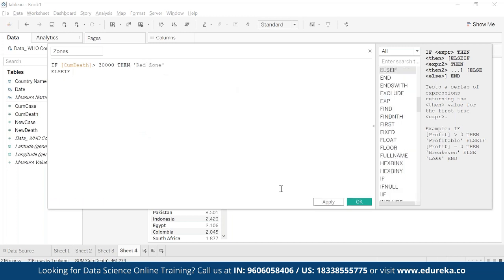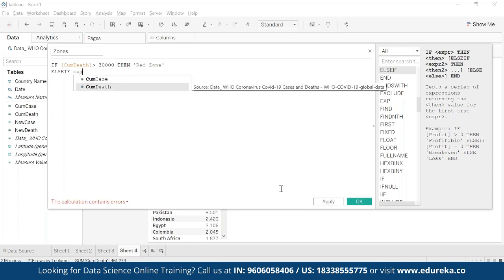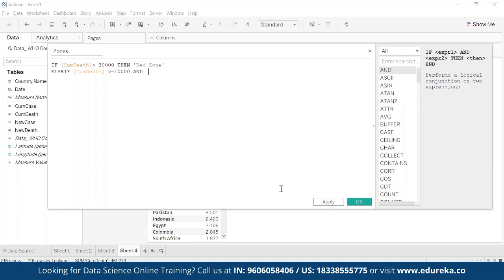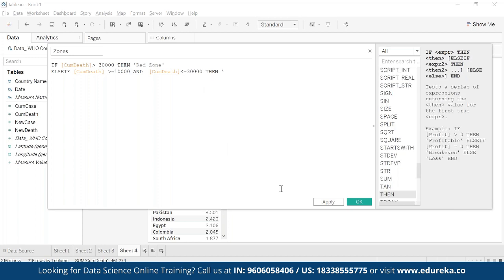Else, if cumulative deaths are more than or equal to 10,000 and less than or equal to 30,000, then orange zone. Else obviously it's a green zone.